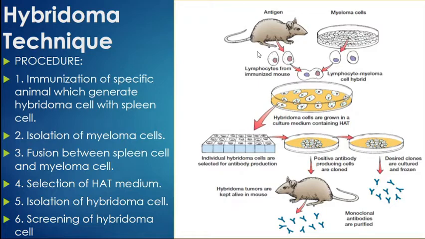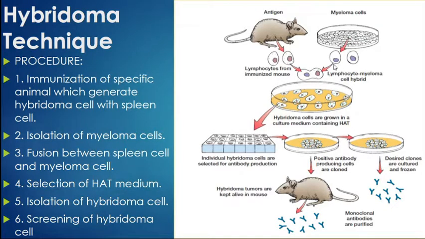fuse this lymphocyte cell with myeloma cells. This myeloma cell is nothing but a cancerous cell. We will isolate this myeloma cell from the bone marrow. The second step is isolation of the myeloma cell. Now this myeloma cell is considered an immortal cell. Immortal cell means the cell never dies. The cell remains alive for a long period of time if sufficient nutrients are provided, so that cell continuously undergoes the multiplication process.